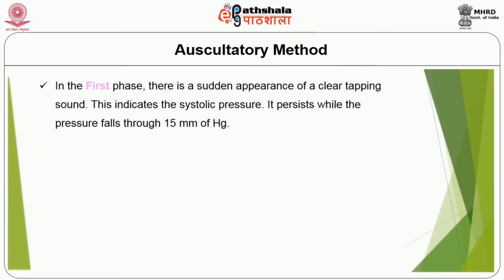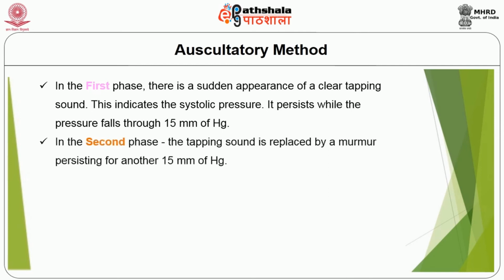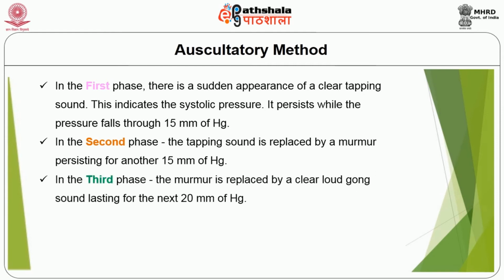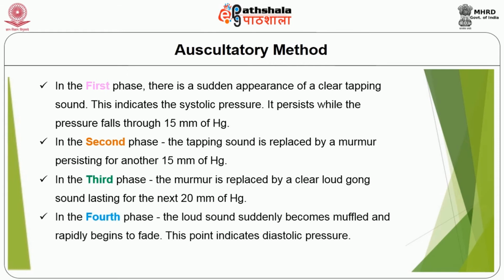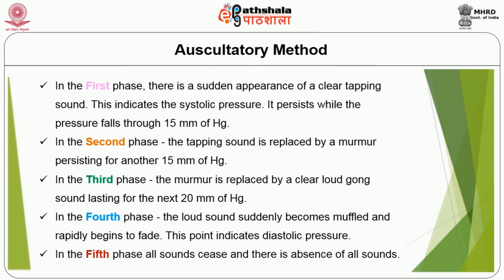In the first phase, there is a sudden appearance of a clear tapping sound. This indicates the systolic pressure. It persists while the pressure falls through 15 millimeters of mercury. In the second phase, the tapping sound is replaced by a murmur persisting for another 15 millimeters of mercury. In the third phase, the murmur is replaced by a clear gong sound lasting for the next 20 millimeters of mercury. In the fourth phase, the loud gong sound becomes muffled and rapidly begins to fade. This point indicates diastolic pressure. In the fifth phase, all sounds cease and there is absence of sounds.